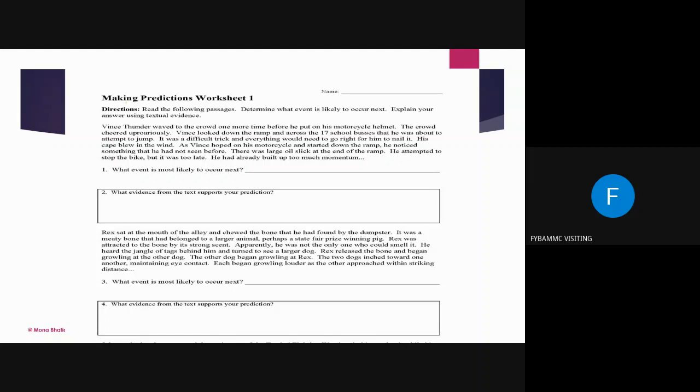Please be creative. One of you can unmute and tell me the answer. What would have happened next? Because he saw oil slick at the end of the ramp. He was about to jump 17 school buses. That means there was a lot of crowd over there who was watching him. He was well prepared for the event, but something happened at the last moment and he saw large oil slick. That means somebody must have done a mischievous act. Maybe somebody conspired. But right now, we are not going into who conspired, but we have to predict what would have happened.